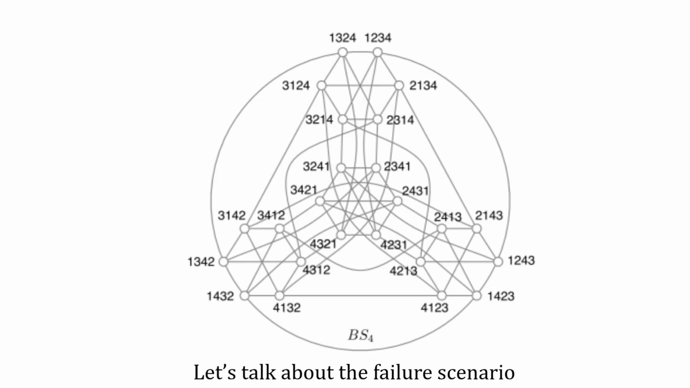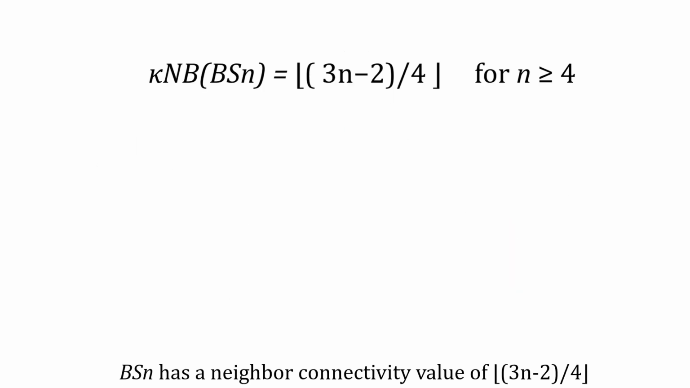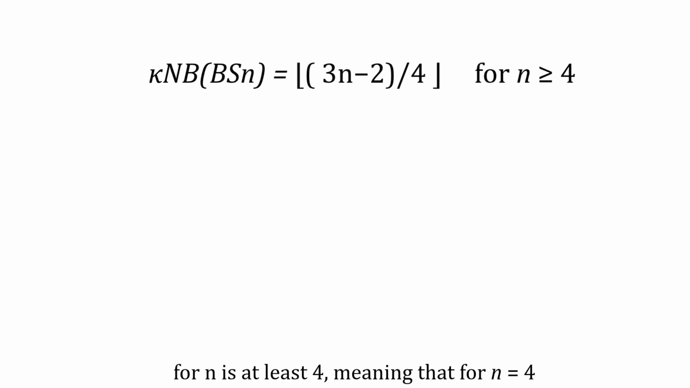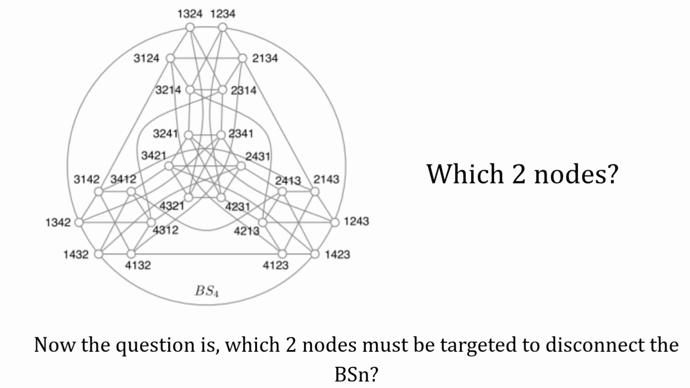Let's talk about the failure scenario. If a specific element fails, all of its adjacent elements also fail. BSN has a neighbor connectivity value of (3n-2)/4, for n at least 4, meaning that for n equals 4, it takes at least 2 nodes to be targeted so that the BSN becomes disconnected. Now the question is, which 2 nodes must be targeted to disconnect the BSN?